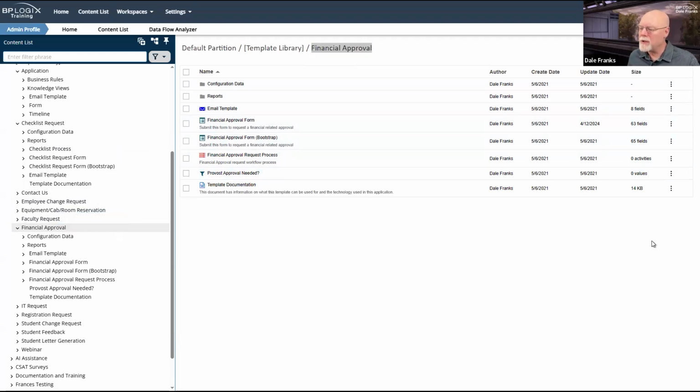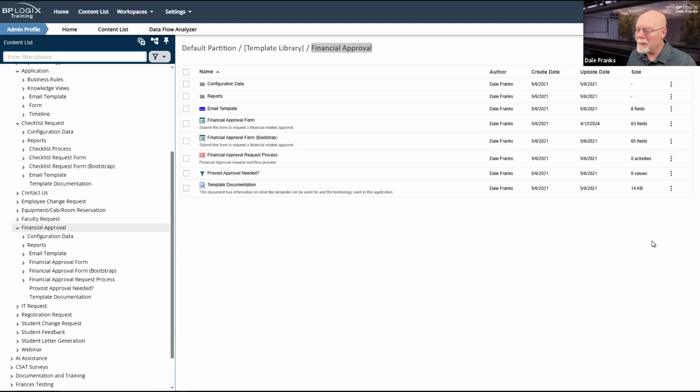So there is a question. Is this template with the best practices included in the template library download? If not, could we email you for a copy of it? It is not included in the templates.